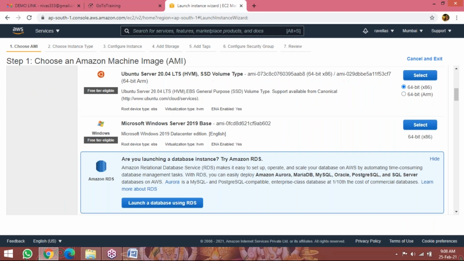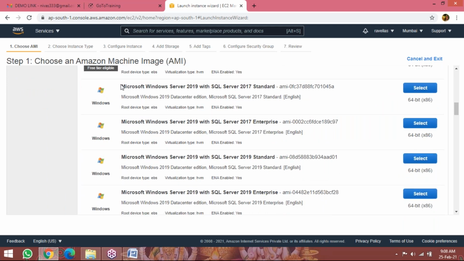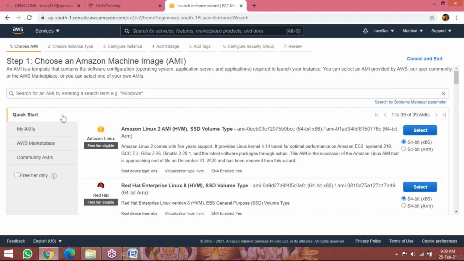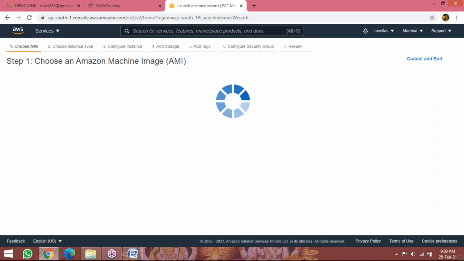But if you select this type of instances, these are not free tier. Microsoft Windows Server 2019 with SQL Server 2017 Standard, not free tier. When you launch, immediately the charges will apply. So for practice purposes, we are going to launch free tier eligible. So I am selecting the first one, the AMI image, Amazon Linux image. Click on select.